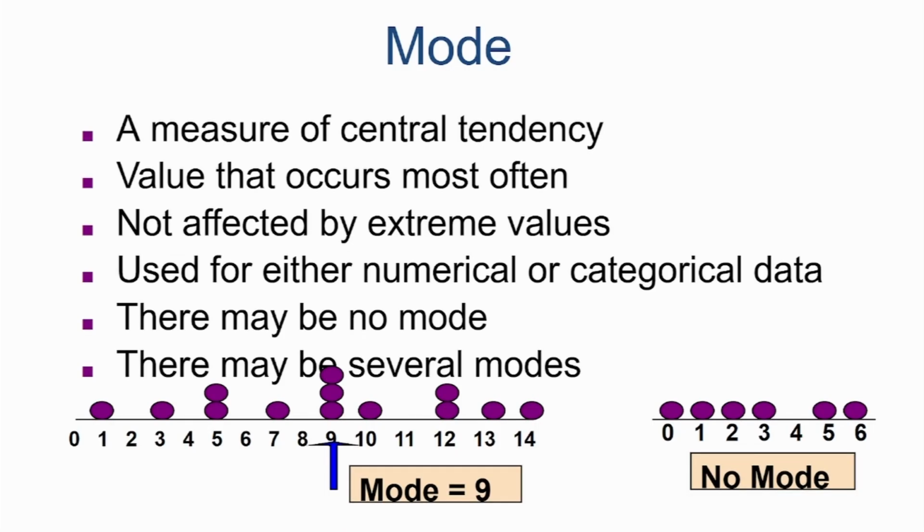It is possible that there is no mode, or that it is multimodal. What does multimodal mean? We will talk about that later. Suppose 9 is appearing 3 times, and 12 also appears 3 times, and 2 or 3 also appears 3 times. So it can be multimodal. We will not go into those details, but yes, mode is the value that occurs the maximum number of times in the data, okay.